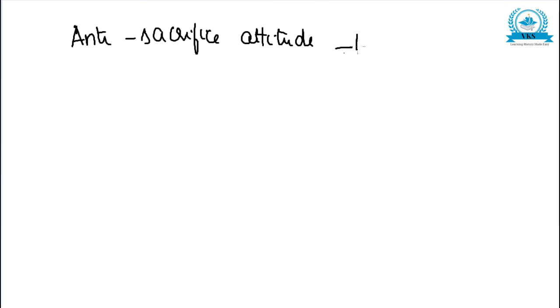And again, the anti-sacrifice attitude of the religion of Buddhism was adopted by Ashoka.